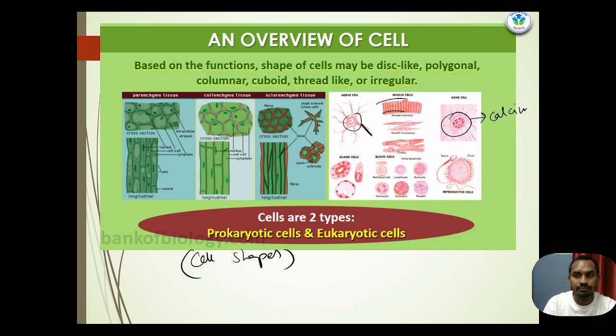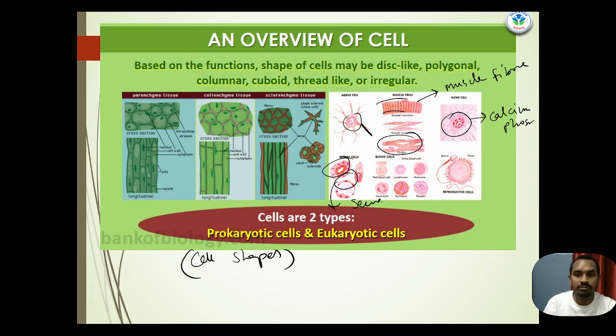Muscle cells are composed of muscle fibers. Cardiac muscle, as you know very well, is composed of cardiac cells, or cardiac tissue. Gland cells are special cells which secrete something.